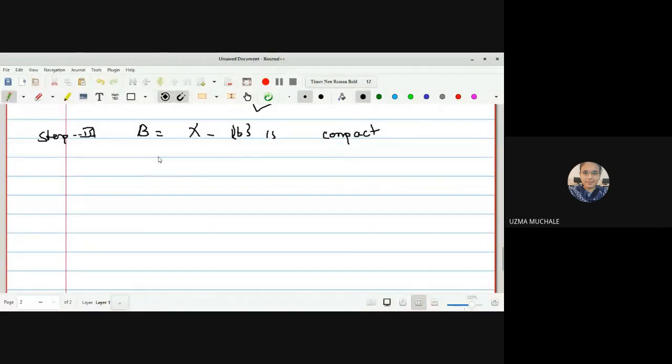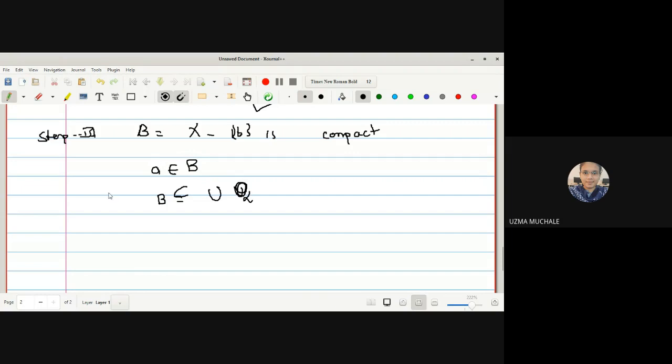Again, in a very similar way, what we have to do, instead of taking an element B, we have to take an element A from capital B, and first we have to consider B is covered by the union of all, say, O alpha. We have already used O alpha, so you may say U alpha, or you can use some other notation. Say U alpha are the open cover for covering our set B, or you can denote it as O alpha also.